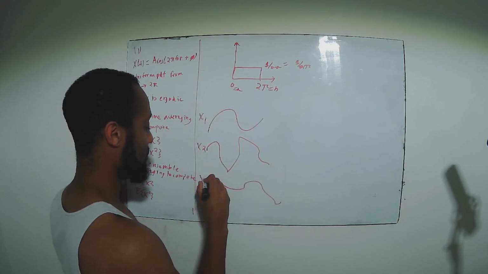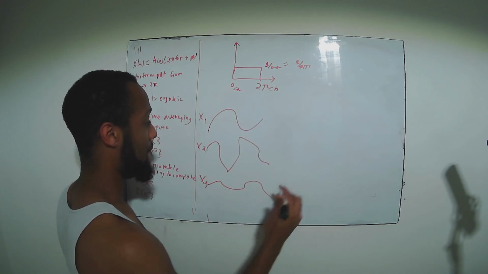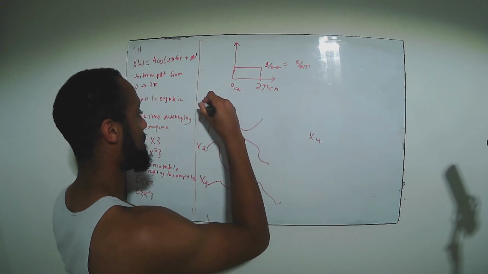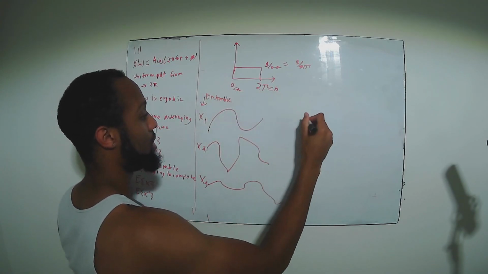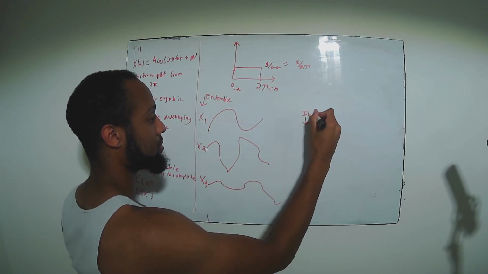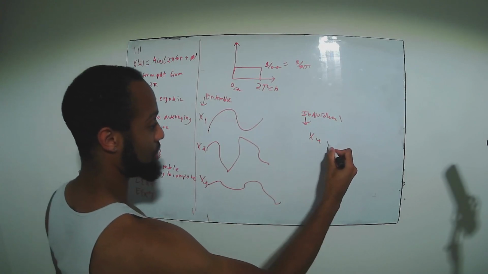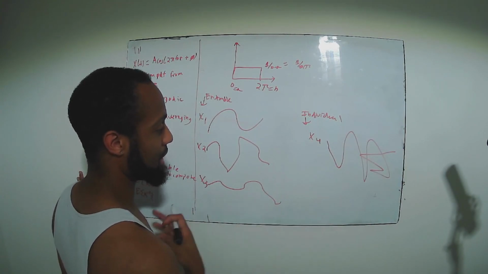These are all systems with random values for their motion. And then let's say you have another one, x4. Let's say this is the ensemble, and this is the individual. All right, so let's say the individual's motion is whoop, whoop, whoop, whoop, whoop, and he comes back and goes that way. I don't know, something crazy like that.